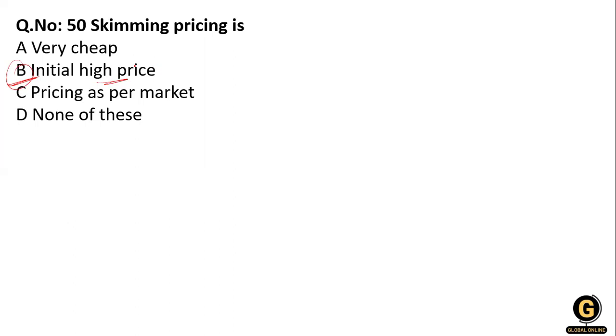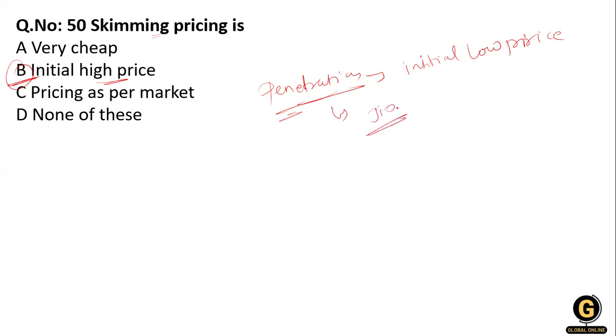The other one is penetration pricing. In this pricing, they initially set low prices. Penetration is just opposite to skimming. The best example of penetration is Jio, because initially it gave 5G free of cost. Once you are addicted to 5G, then they charge more for the 5G.